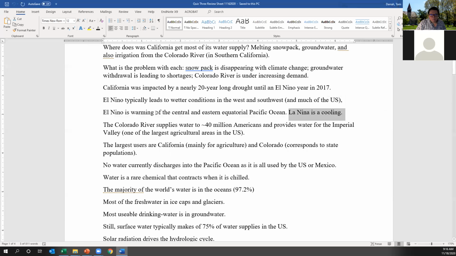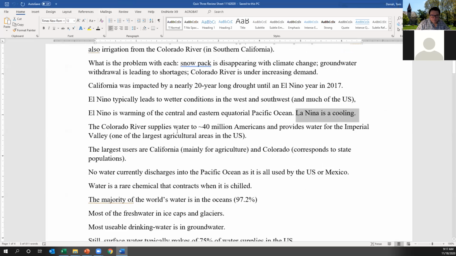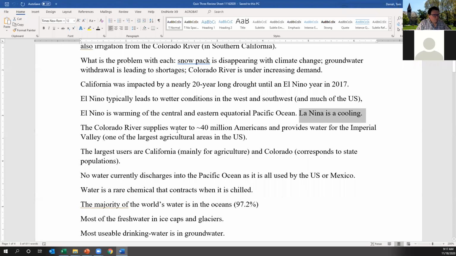I have a question here. I'm feeling unconfident in presenting because it's not showing that my screen is being shared with all of you. And I want to make sure people can actually see what I'm pointing to. If anyone could chime in, just let me know if they're in fact seeing the Word document of the review sheet. I'd appreciate it. Okay, great, thank you. I'm not sure why it's not showing that it's being shared.